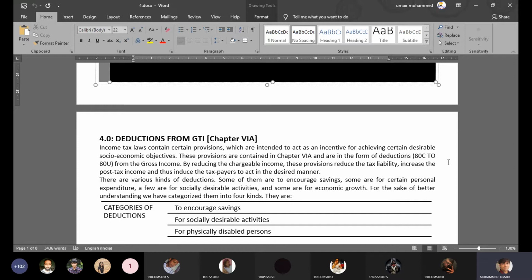Now, ultimately, all that money an individual saves, what will he do with that money? What will he do with his savings? Savings is your excess of income over your expenses. So income minus expenses. If income is greater than expenses, then it results in savings. What do you do with this savings? Now, this savings gets invested. You keep this money in the bank. Now, what will the bank do with this money? Bank will use your money to lend.